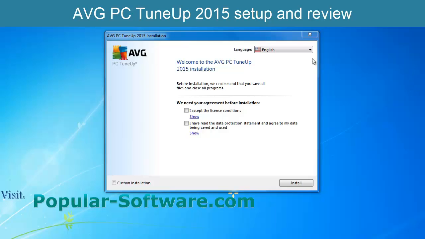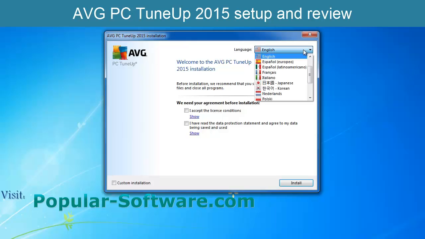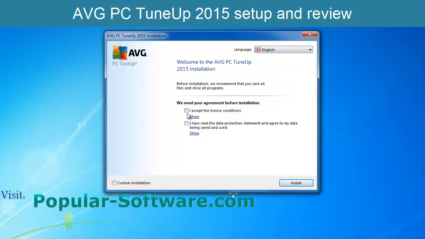Okay. You go to select your language, plenty of options, then go to I accept the license conditions. Second question is, I have read the data protection statement and I agree to my data being saved and used. If you don't want your data to be saved and used by this company, you don't check this.